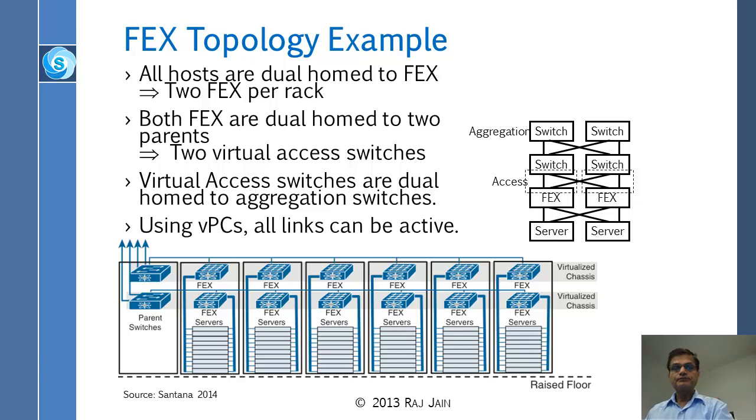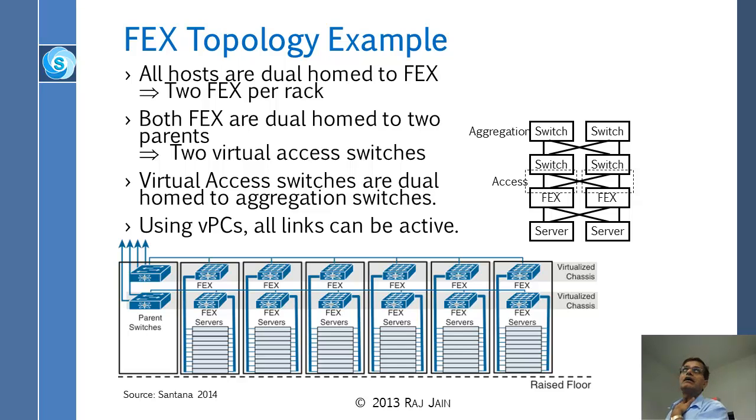So how is this different from the end of row topology, the previous topology? The thing is, this is different in the sense that these FEX are very cheap. In the previous case, you would have real switches here.